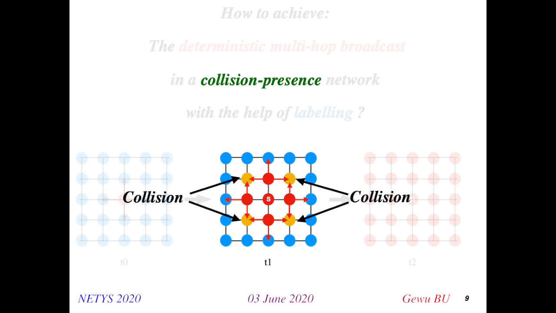So we will have collisions at the receiving nodes, the yellow ones. In this situation, all the yellow nodes cannot correctly receive the message sent from the red nodes, because we consider that the signals arriving at the yellow nodes will overlap, so that none of them can be decoded correctly. The situation of collisions is well known in wireless communication environments. This is why we can represent the wireless network by this kind of graph topology, by considering the collision situations.